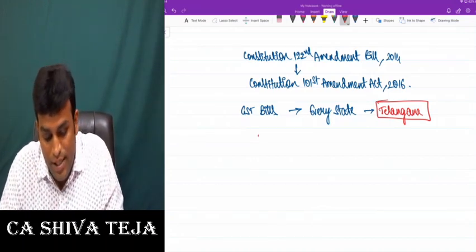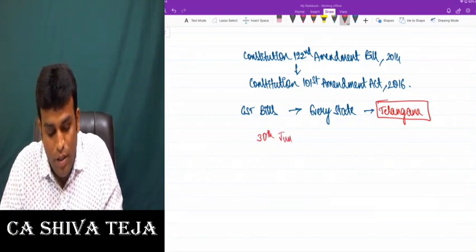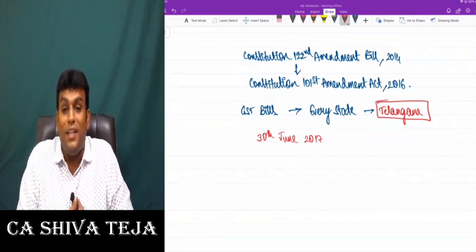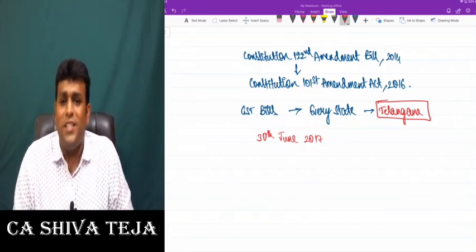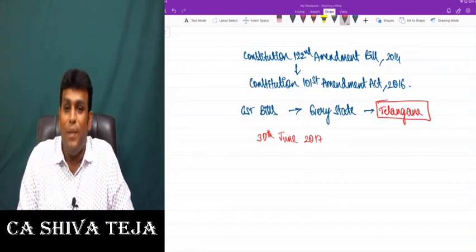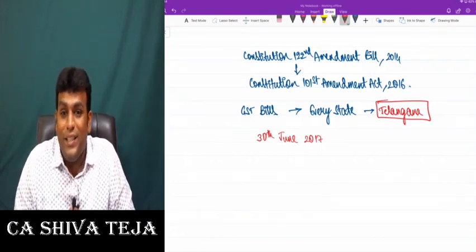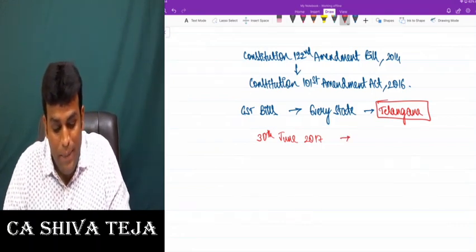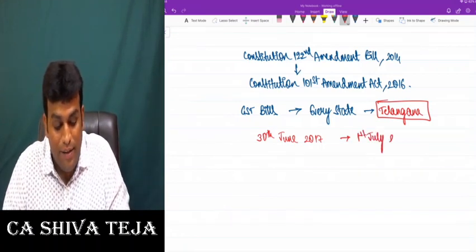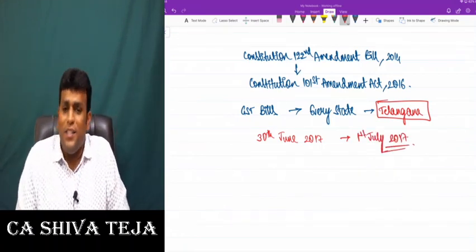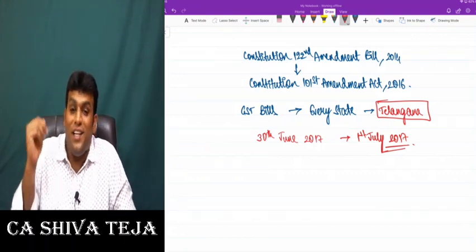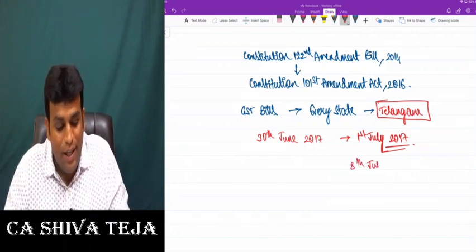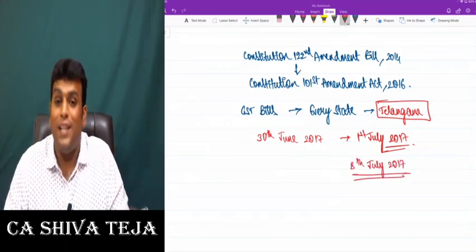And one thing you have to understand is that by 30th June 2017, every state had brought their respective GST bills except one state, Jammu and Kashmir. In fact, on 1st July 2017, when GST was brought into India, it was made applicable to all the states except Jammu and Kashmir. It is only on 8th July 2017 that Jammu and Kashmir gave their consent for GST.